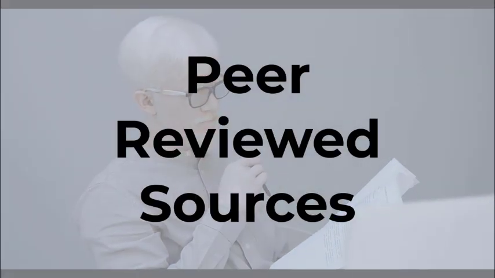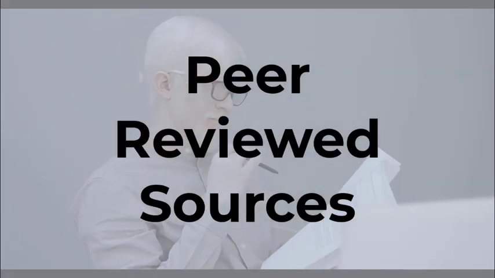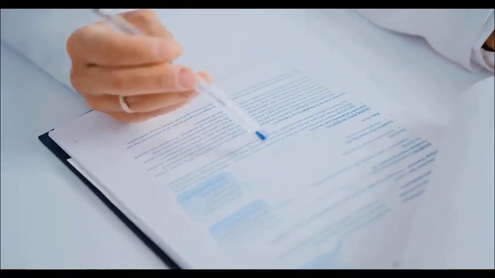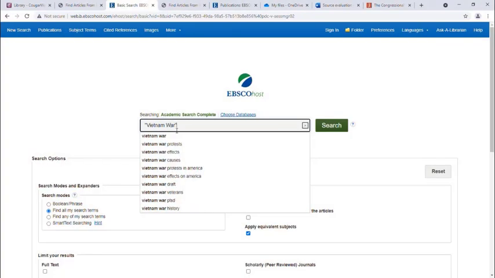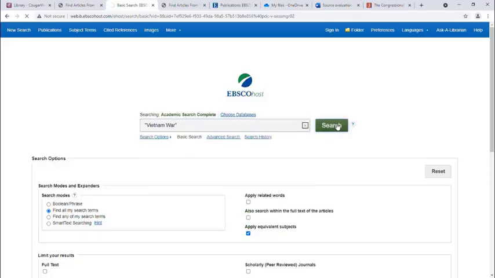Peer-reviewed sources are generally written by those with special knowledge of the subject. When a paper is written, experts in the field evaluate it for accuracy, relevance, and bias to ensure that you can depend on the information. Peer-reviewed articles are the first choice when doing research and can be easily found through our databases.